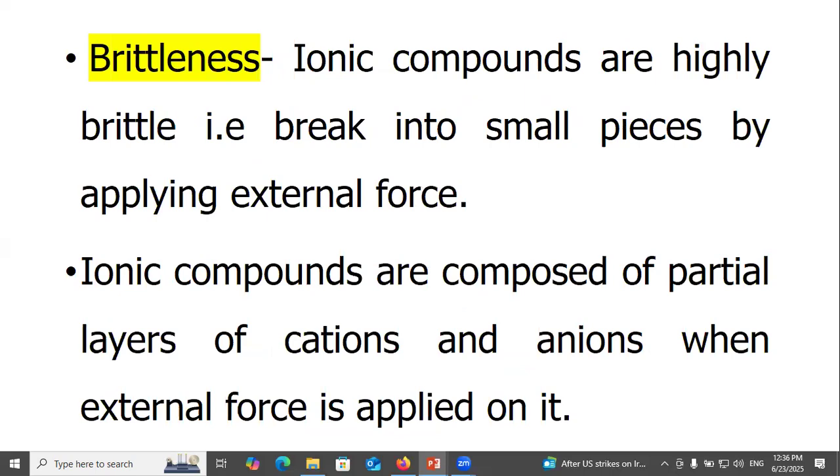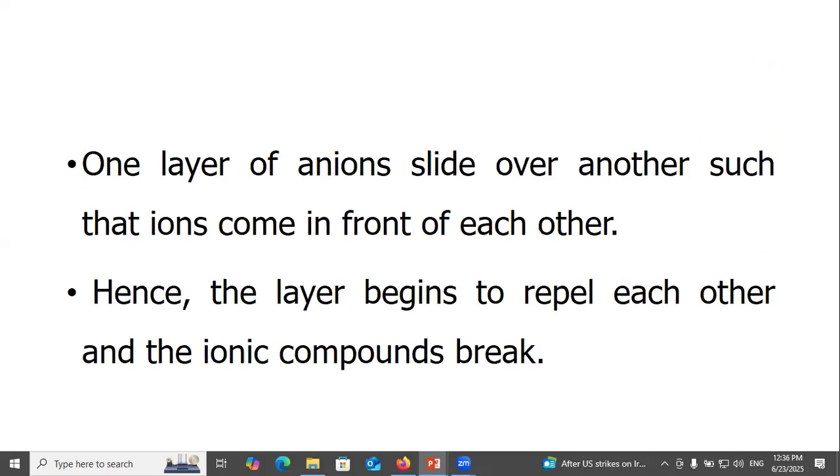Brittleness. Ionic compounds are highly brittle, that is, they break into small pieces when external force is applied. Ionic compounds are composed of alternate layers of cations and anions. When external force is applied, one layer of ions slides over another such that like ions come in front of each other. Hence, the layers begin to repel each other and the ionic compound breaks.